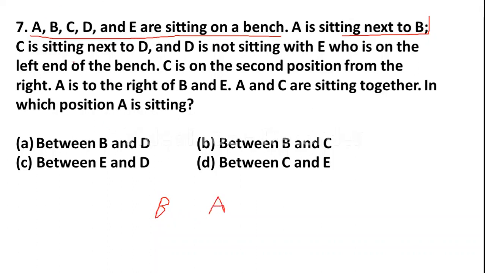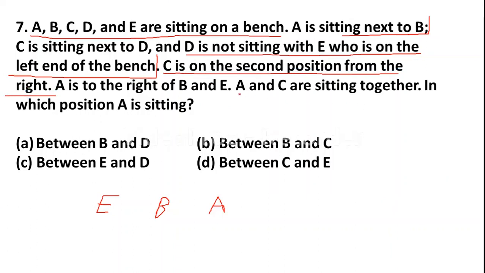Next, C is sitting next to D. Okay, we'll write it later. D is not sitting with E, who is on the left end of the bench. Okay, E is at the left end of the bench and he is not sitting with D. Next, C is on the second position from right.